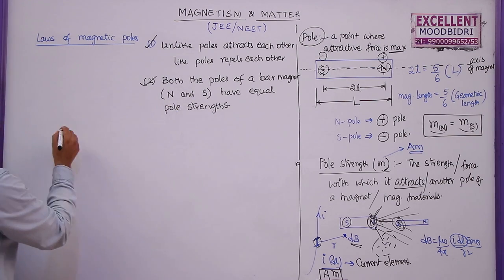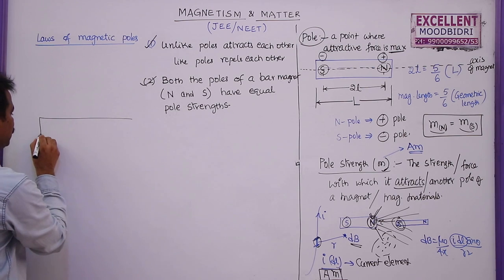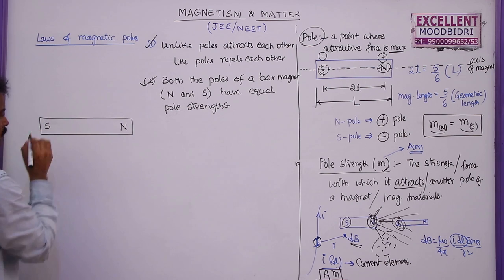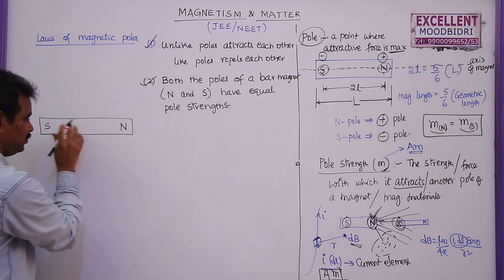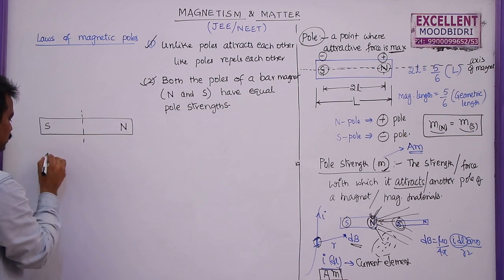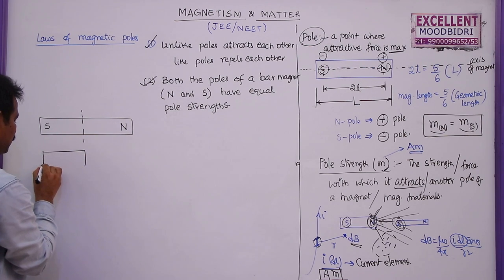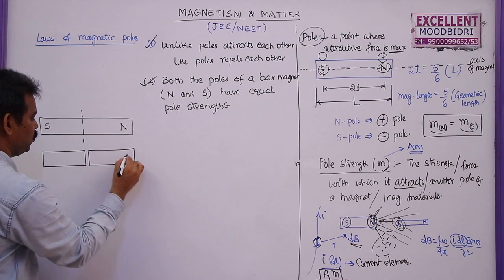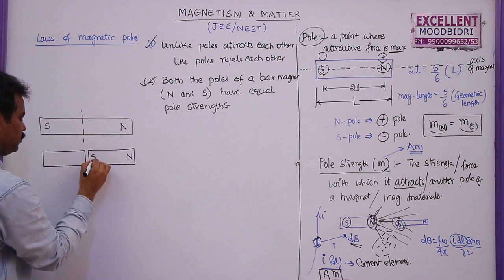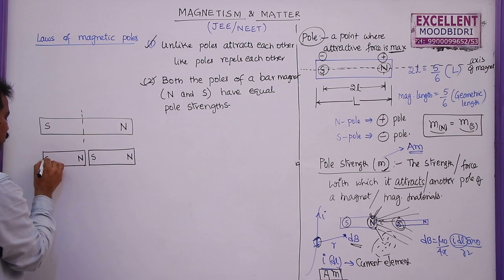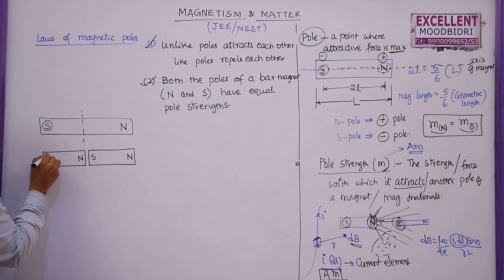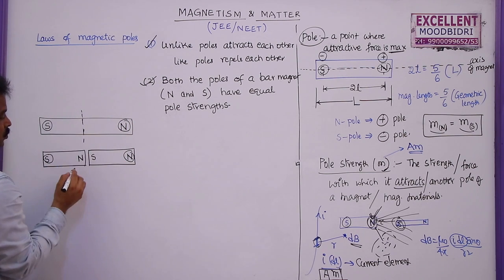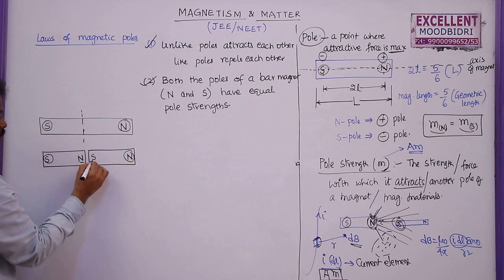Now here, suppose you take a bar magnet, having north pole here and south pole here. If you cut this magnet like this into two pieces, each piece will behave as a bar magnet only. This will become north pole, this will become south pole, this will become north pole, this will become south pole. So this south pole remains as south pole only, and north pole remains as north pole. When you cut this into two pieces, this will get north pole, this will get south pole.